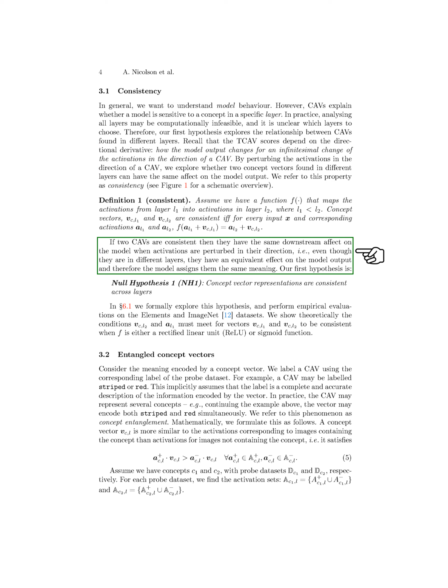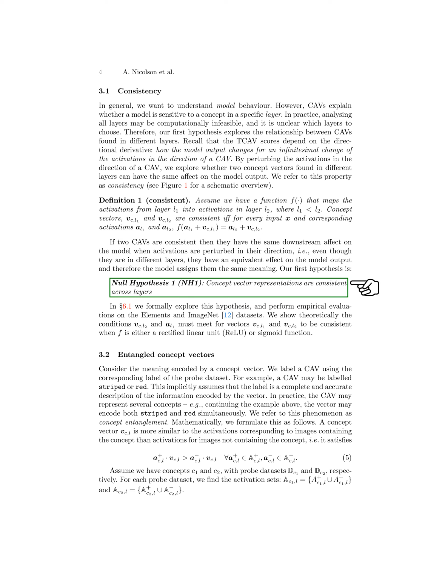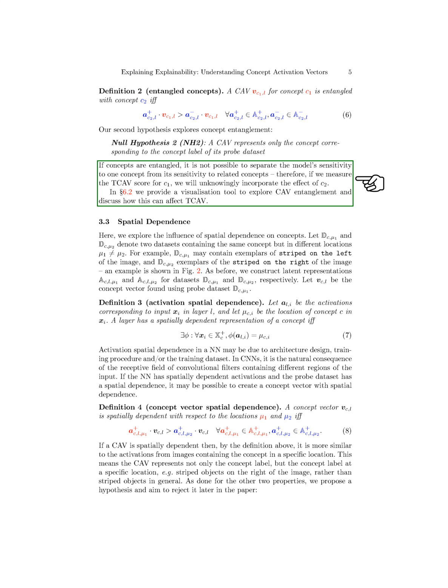We also delve into the concept entanglement, where a CAV may encode multiple concepts simultaneously. We define entangled concepts as CAVs that are more similar to the activations of images containing certain concepts than those not containing them. Our second hypothesis explores this concept entanglement. Furthermore, we investigate spatial dependence on concepts by considering datasets containing the same concept but in different locations. We analyze how spatial dependence in the activations can lead to concept vectors with spatial dependence.